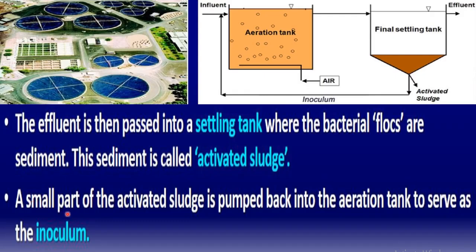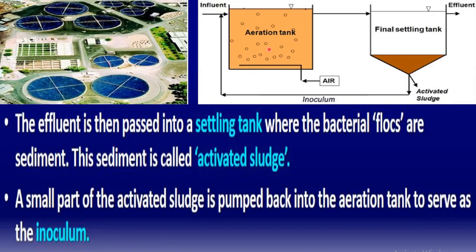Now a small part of the activated sludge is pumped back into the aeration tank to serve as the inoculum. So some small part of this activated sludge is taken and passed to the aeration tank to act as inoculum. Now I hope you know about the inoculum. This inoculum is used to start the growth of bacteria and fungi in the aeration tank.